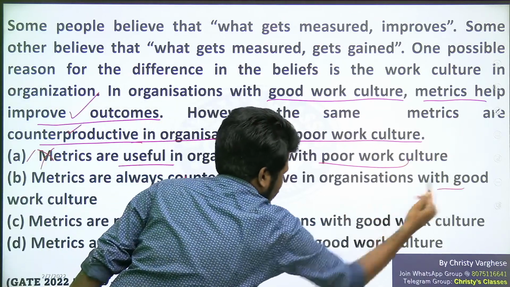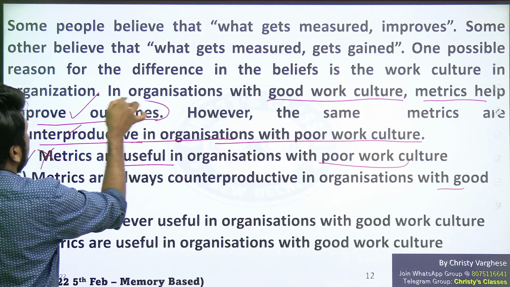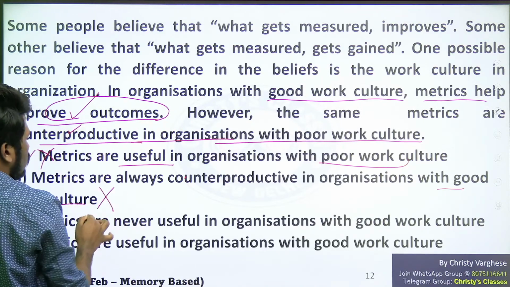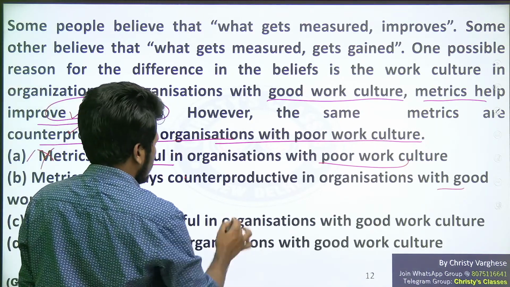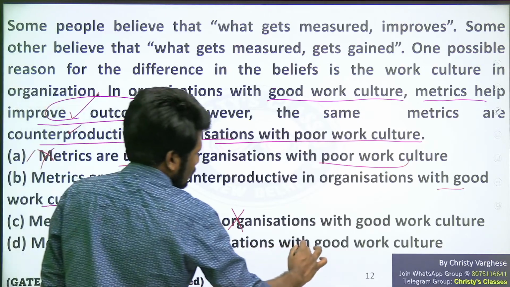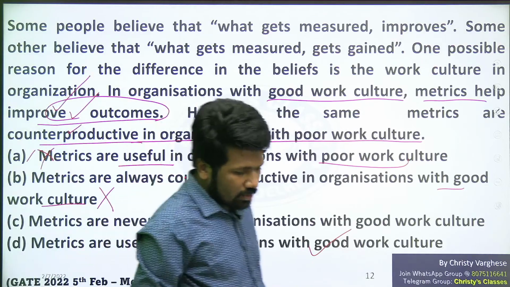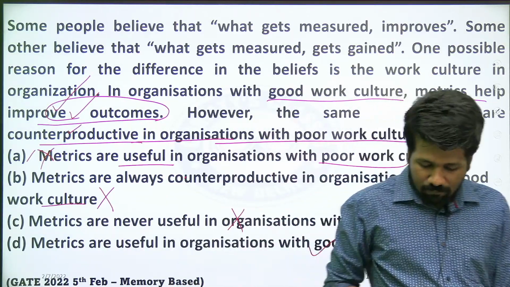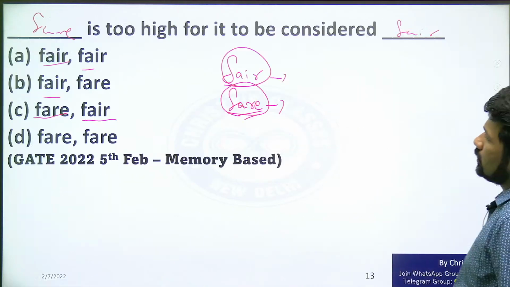No, in good work culture it is not counterproductive. It is improving outcomes, which means not at all counterproductive. Metrics are never useful in organizations with good work culture? Totally wrong. It is useful. Metrics are useful in organizations with good work culture. Yes. Improve outcome is the keyword that gives you the answer first. Is that clear, all of you? Why is option D the answer?